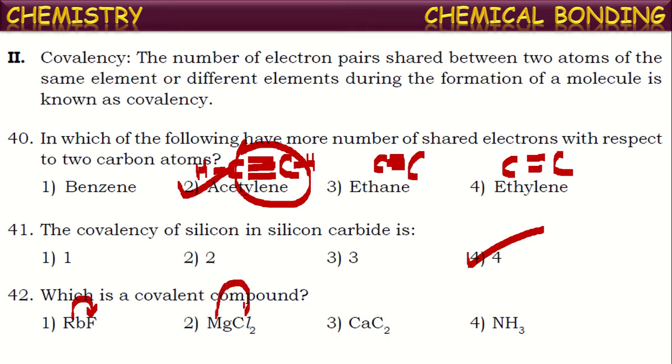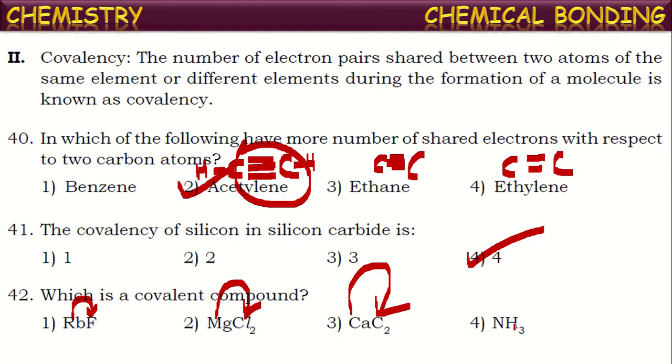Here also, transfer of electrons occurs from magnesium to chlorine and thus it forms an ionic compound. For the same reason, we can say calcium carbide is an ionic compound, since calcium is a metal and carbon is a non-metal. If you see ammonia, both are non-metals.